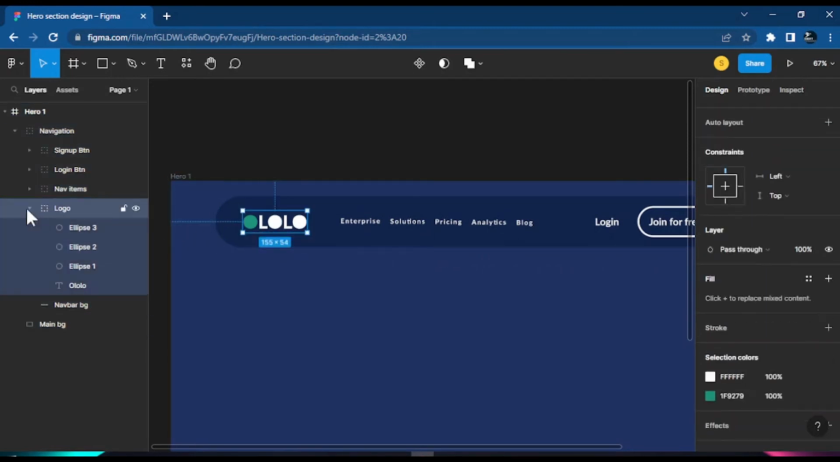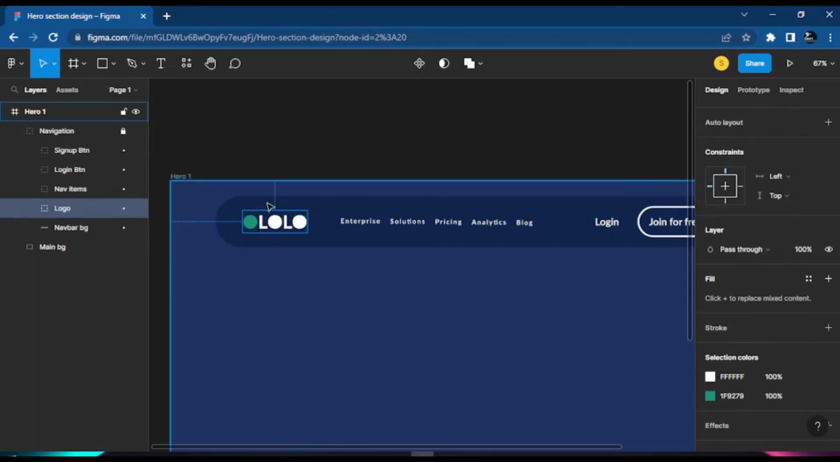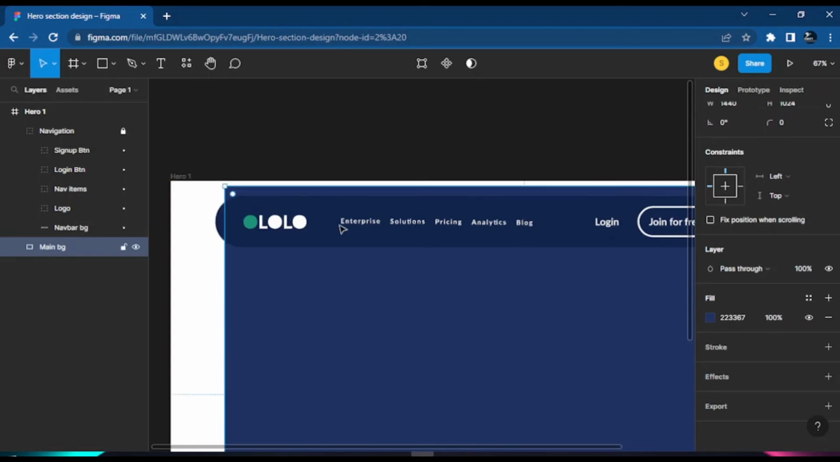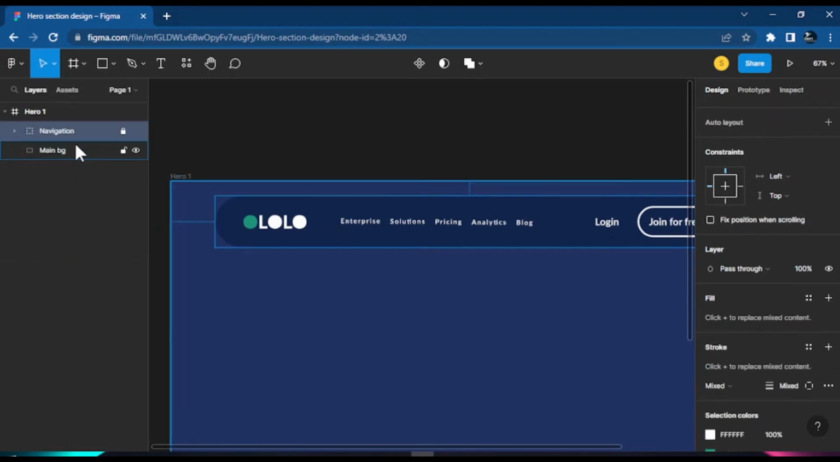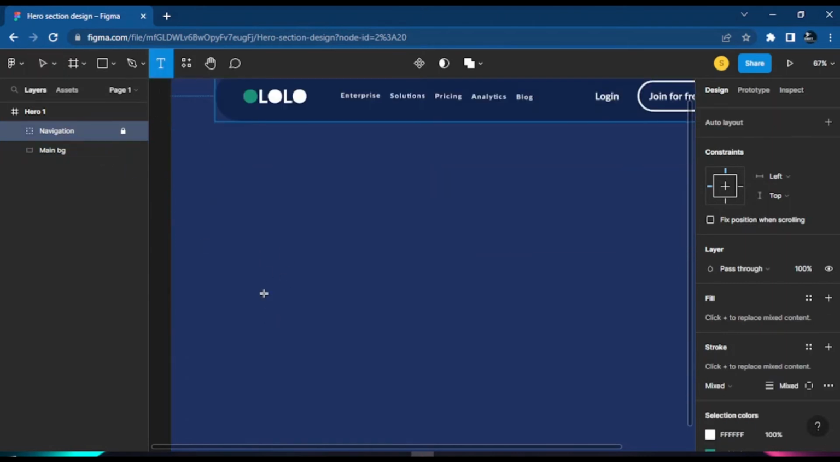So let's come out here and lock this navbar. So we lock the navbar and everything inside it, which means nothing moves if we work on this navbar. Okay. So let's come here. And now let's add some text where we want to, right? Let's add our H1 text.